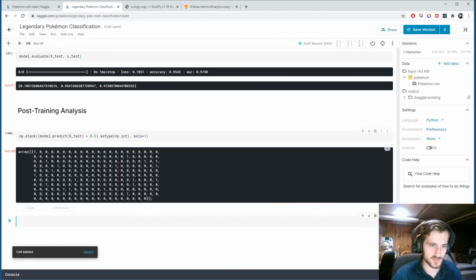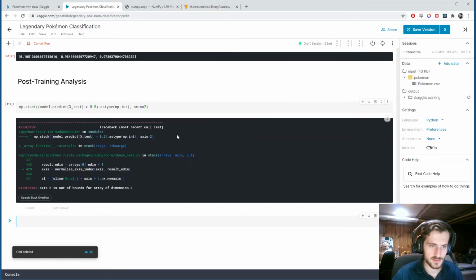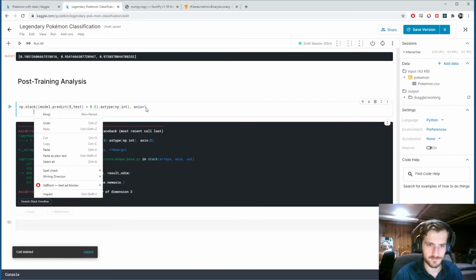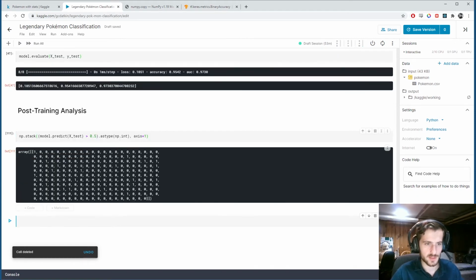Yeah, axis 1. This stacks it all into one thing, right? I just want to make sure it's the right axis. Yeah, this is not 2, it's axis 1. Okay. So now we have a proper array, and now we can compare it to y_test.